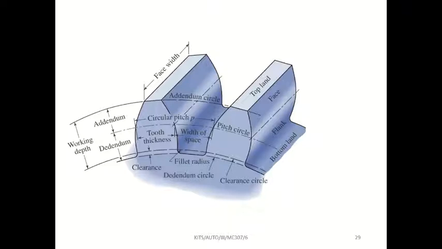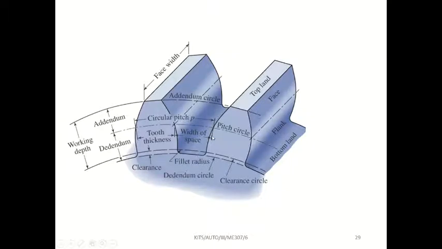Undercutting means it will remove material. One gear will damage another gear, or the teeth will break down. So the tooth will come up to this place and go out, then another tooth will come inside. It will not go beyond this point.